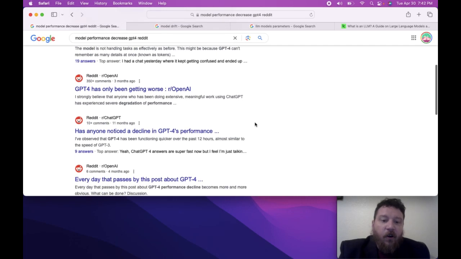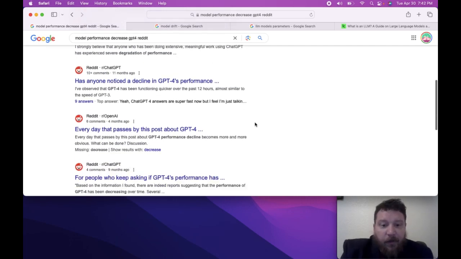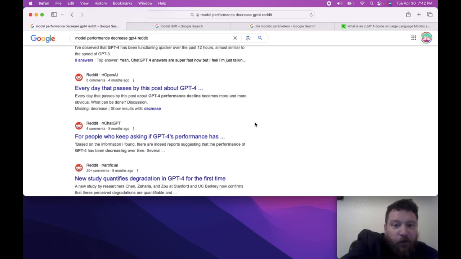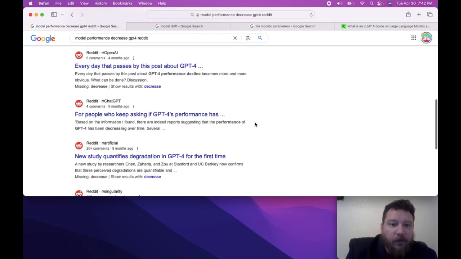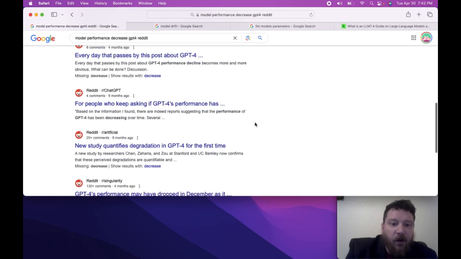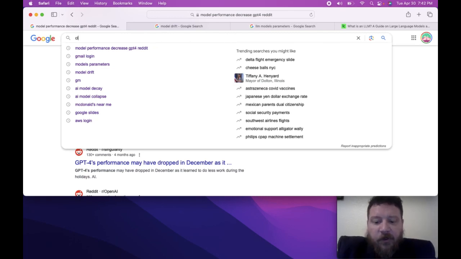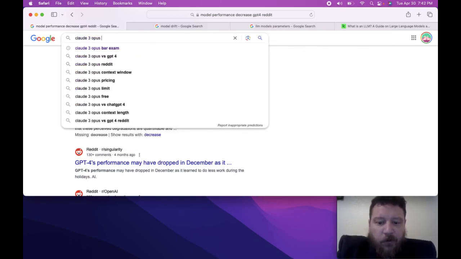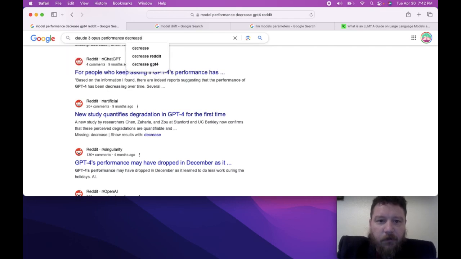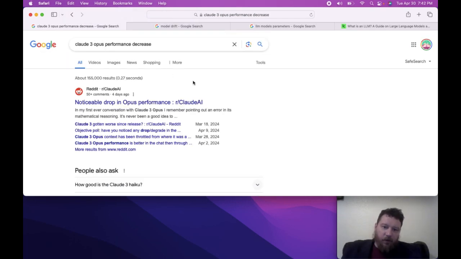And we can see that these occur at various points over time, right? Every day that passes, this post about GPT-4 performance decline becomes more and more obvious. What can be done? This is 4 months ago. 9 months ago, for people who keep asking if GPT-4's performance has decreased, here is a study suggesting that it has decreased over time. And then Claude 3 Opus is the latest model, right? Claude 3 Opus performance decrease. Noticeable drop in Opus performance. Claude 3 gotten worse since release. Have you noticed any decrease or degrade? That's people talking about these subjects, right?